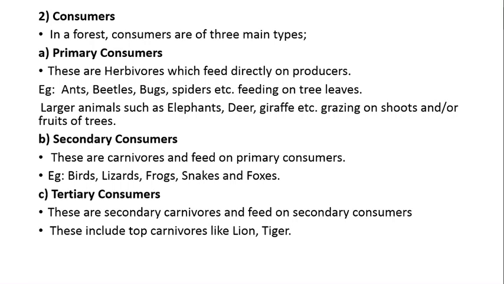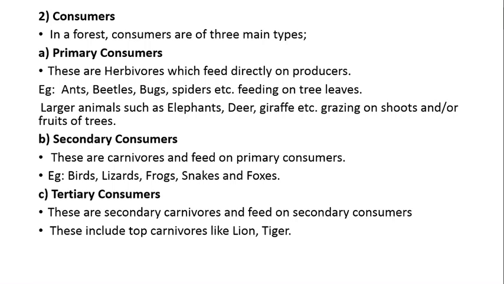Second is the secondary consumer. Actually, secondary and tertiary consumers are also called carnivores, because these animals are dependent only on animals. They are meat eaters, or they are dependent on the flesh of other consumers. So these are called carnivores. These carnivores are the secondary consumers and tertiary consumers.